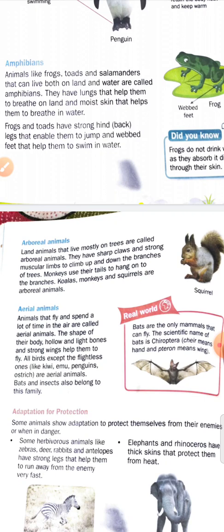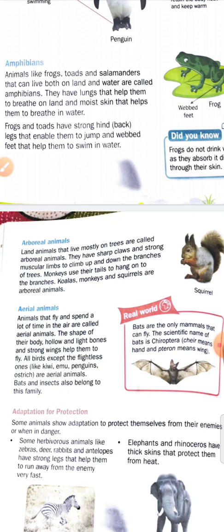Aerial animals are animals that fly and spend a lot of time in the air. They have light bodies, light hollow bones, and strong wings that help them to fly in the sky.